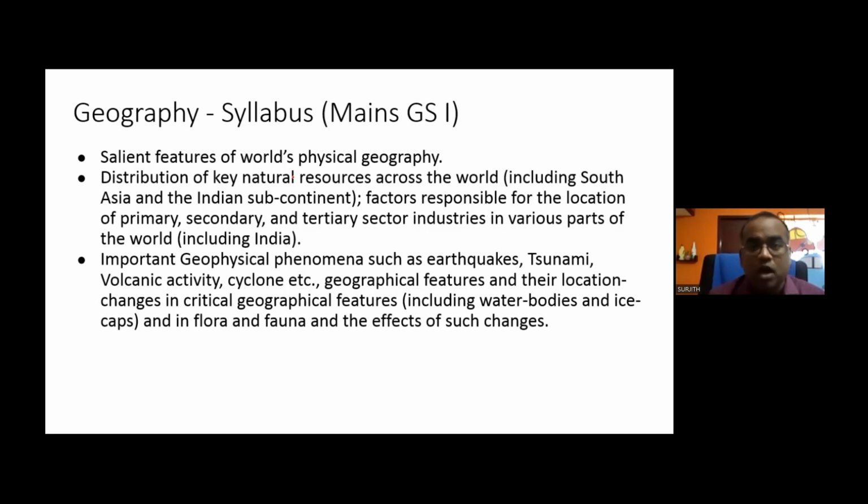It is somewhere around 100. The paper is 250 marks. The paper involves history, which itself is a very broad thing. Ancient, medieval, modern, art and culture, world history, post-independent India, all those things are there. And you have the society area also. Added to that, you have geography.